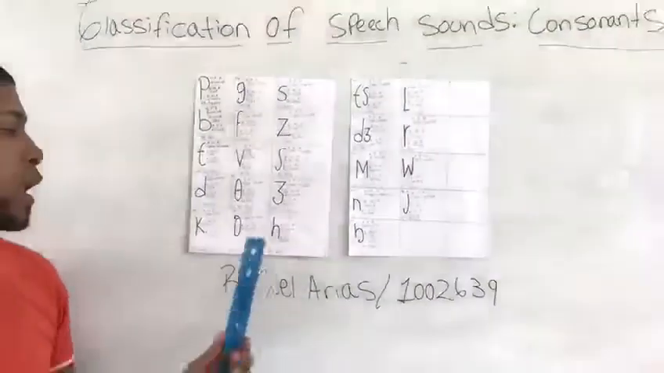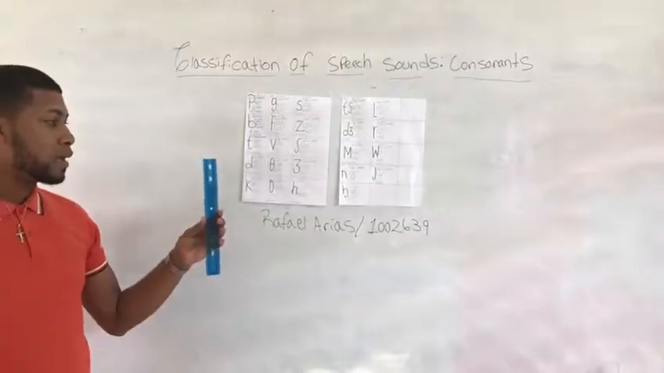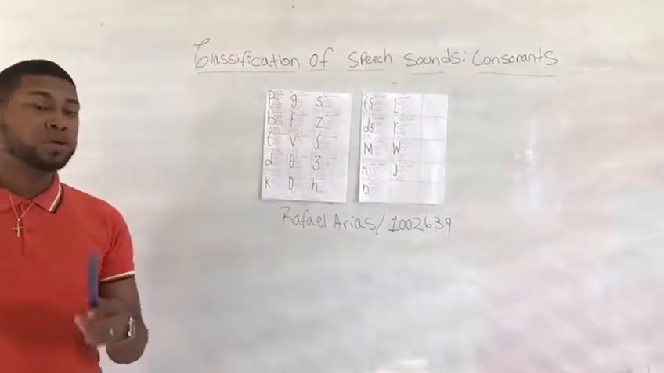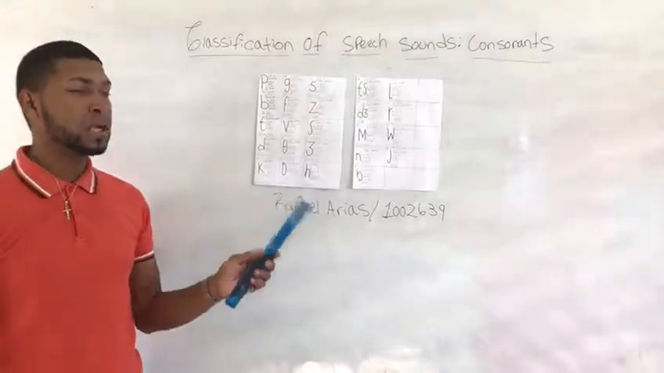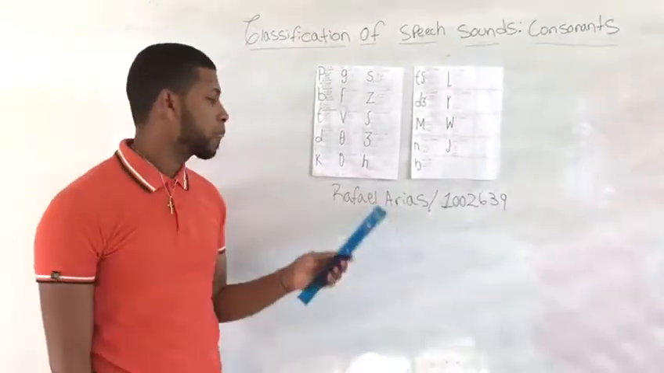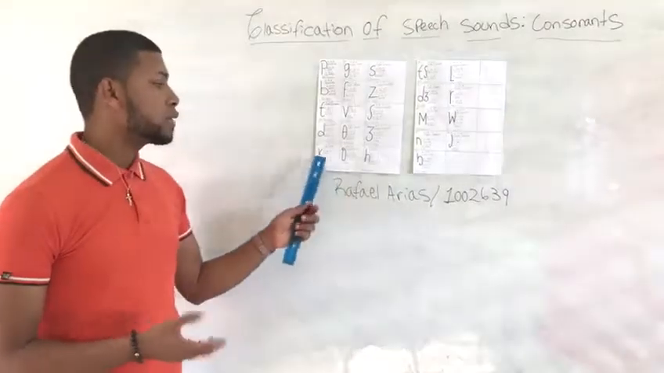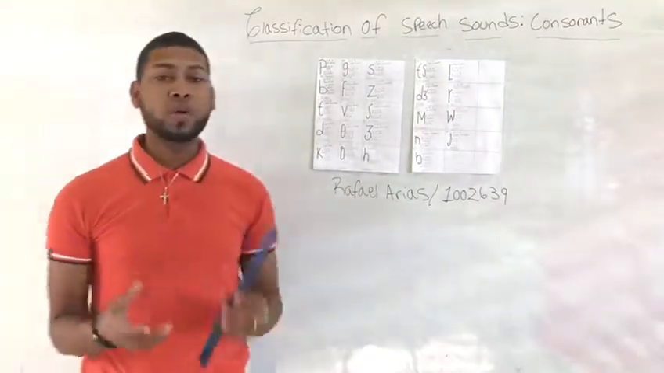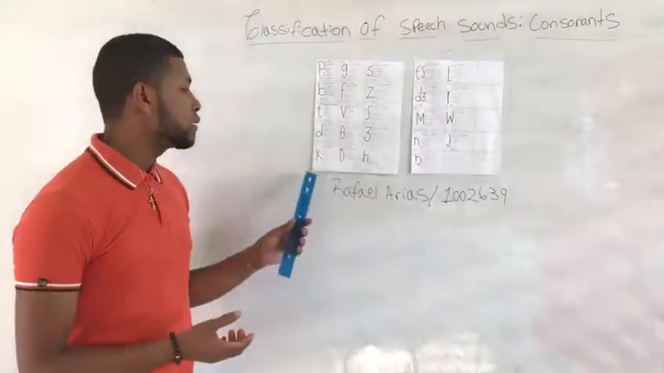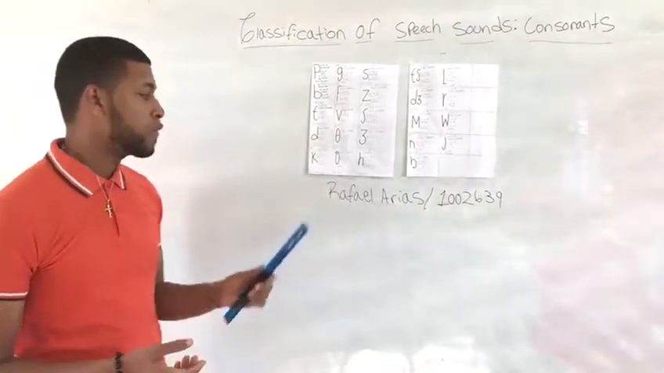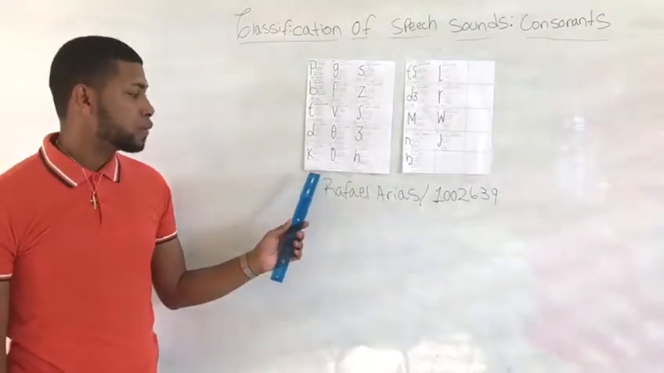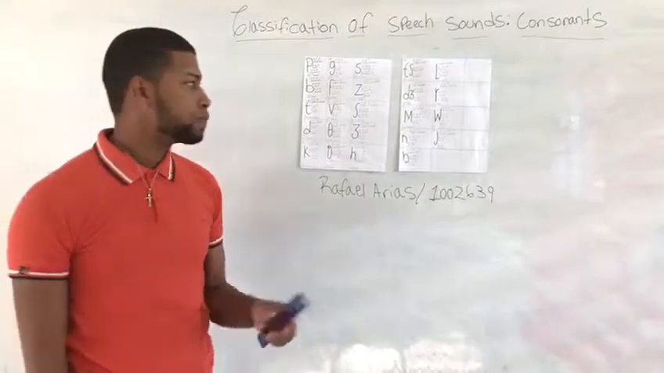We have the consonant ka. The consonant ka, according to the place of articulation, is lingual velar. According to the manner of articulation is stop and according to the voice articulation is voiceless. We have an example and it's ka.